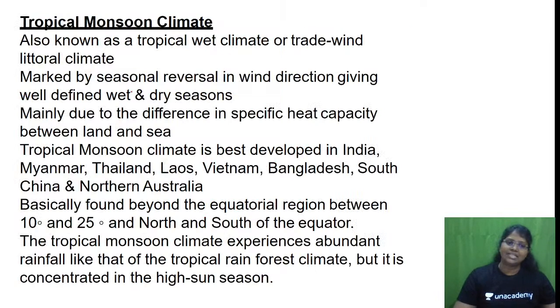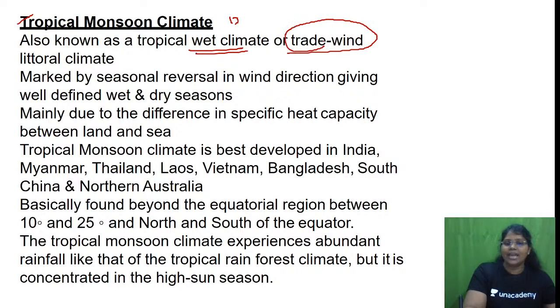So the tropical monsoon climate is also known as the tropical wet climate or trade wind littoral climate. You should also know the other names of each climatic type. What are the other names for the tropical monsoon climate? It is also known as the tropical wet climate.